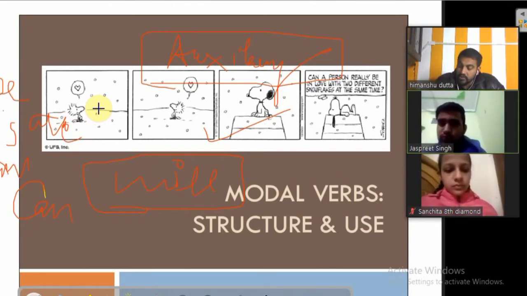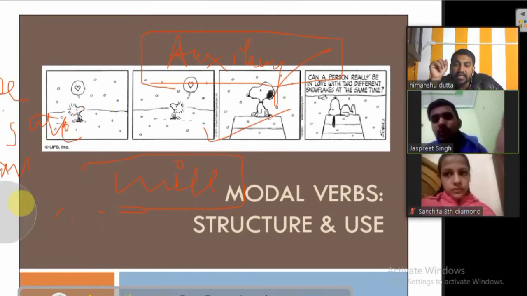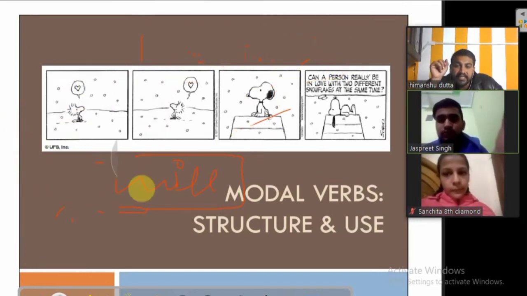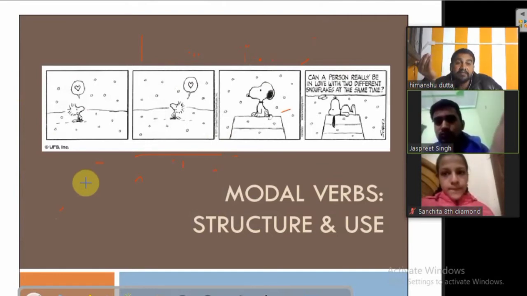When we talk about these, the subject has to be taken care of. If the subject is singular, we write the helping verb accordingly. But in the case of shall, will, can, could, may, might, must, need, dare, ought to, all of these modal verbs, we do not take care of whether the subject is singular or plural. We talk about something else, like the role these auxiliary verbs play.